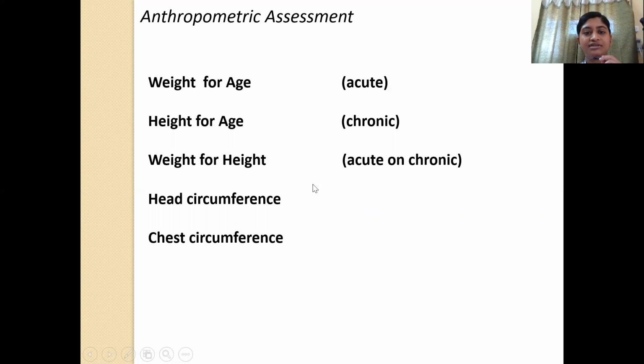And among all these things, except for the weight for height, the others are all age dependent indices. Only weight for height is age independent. It means that if you know the age of the child, then you can apply these age dependent variables. But many of the times it may happen that the mother may not be able to tell you the age of the child. So in that case, in order to assess the nutritional status, you need to apply certain age independent indices, one of which is weight for height.